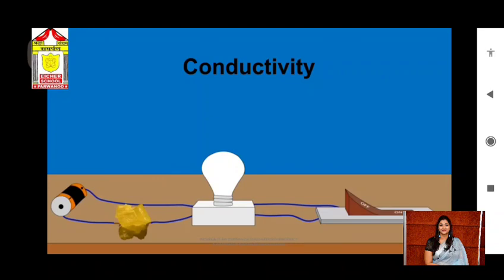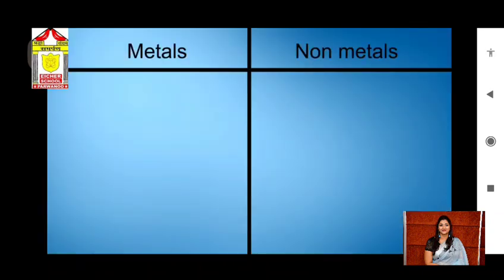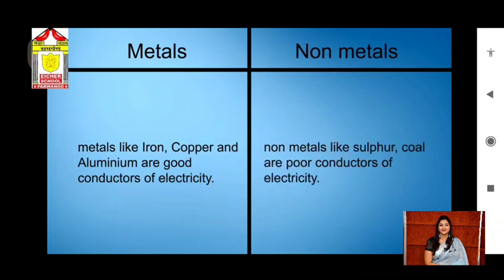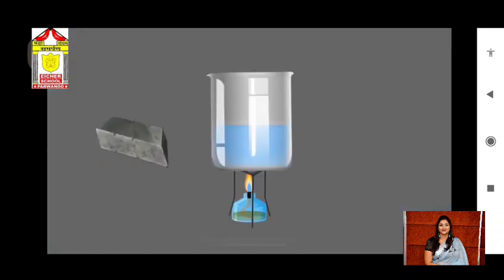By this activity we can conclude that metals like iron, copper and aluminium are good conductors of electricity, while non-metals like sulfur and coal are poor conductors of electricity. Is it clear to you that metals are good conductors and non-metals are poor conductors of electricity?